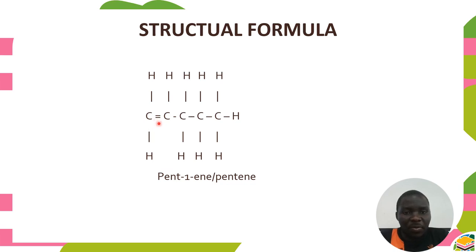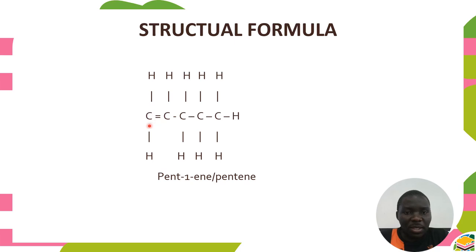So if we insert a double bond, we should be very careful on how we are going to put our hydrogen atoms. So if we have a double bond here, it means the first carbon only needs 2 bonds. That's why we have 2 hydrogen. While this one, since we have 2 here and another one here, it's already having 3 bonds. It means we only have a single hydrogen bond here. While the rest, here we're going to have 2, here we're going to have 2, and here we're going to have 3 hydrogen.